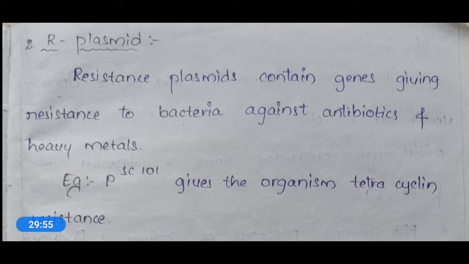So the action of antibiotics on bacterial cells we know very well. Okay, but heavy metals also show an adverse effect on the bacteria. They inhibit bacterial growth.